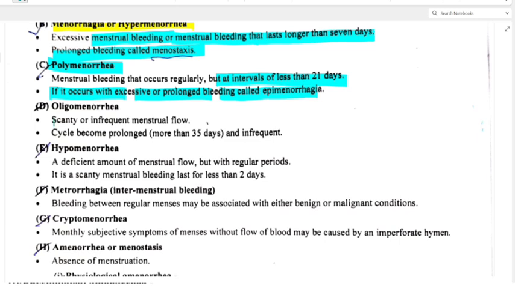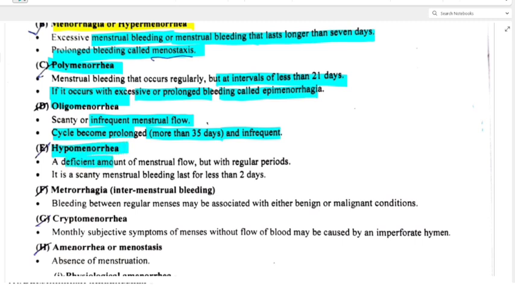Now coming to oligomenorrhea. What is that? That is scanty or infrequent menstrual flow. The amount is less, and the cycle becomes prolonged, more than 35 days, and infrequent. Clear?